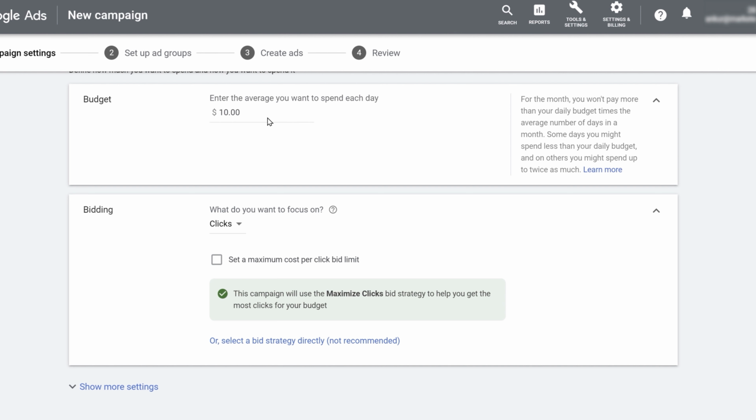$10 is the minimum I usually recommend for people who are starting Google Ads, because if you go for $1 or $2 or even $5 budget, then you won't be able to get many impressions or get many clicks. And if you don't get many clicks, then you won't be able to test your campaigns.